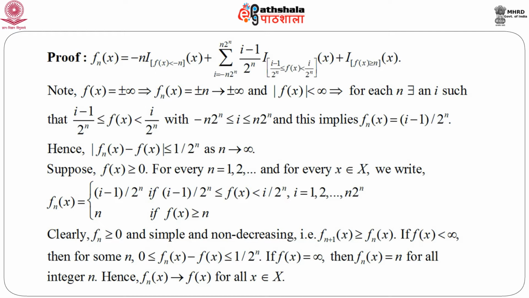So, under both situations, when f(x) is less than infinity or when f(x) equals infinity, f_n(x) goes to f(x) as n goes to infinity for every x belonging to capital X. So, hence the proof is complete. Actually you see the proof is pretty obvious and very straightforward, provided we construct f_n(x) in this way.